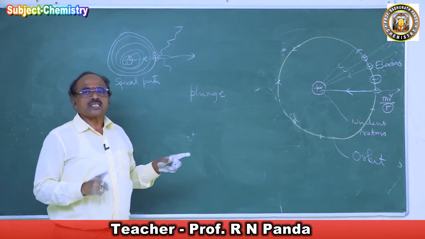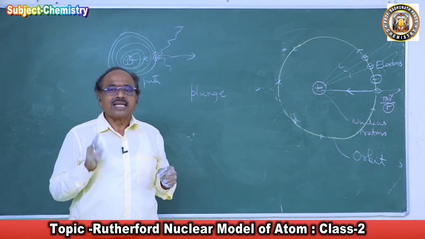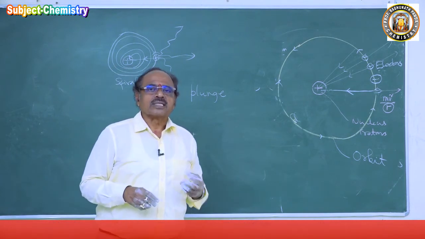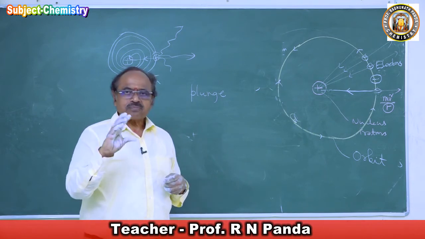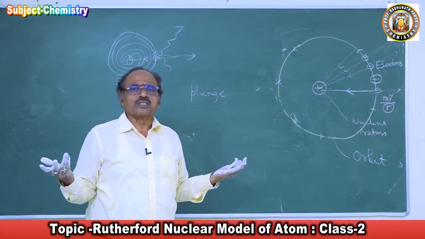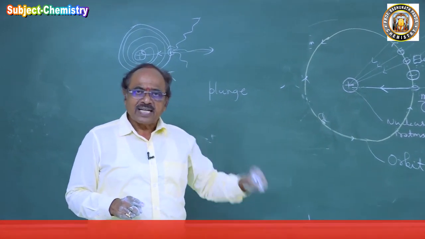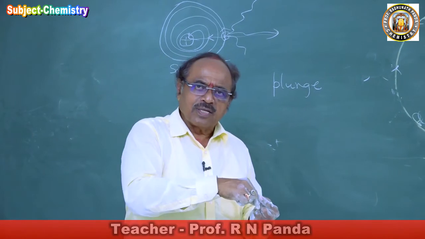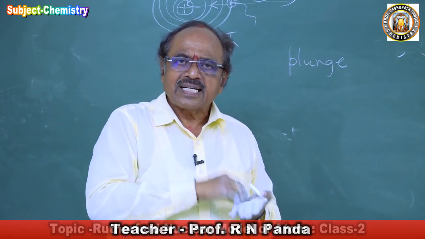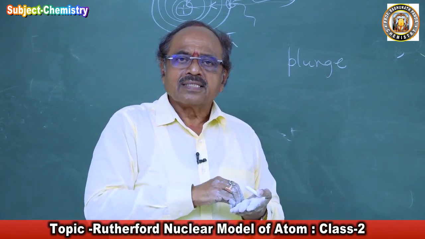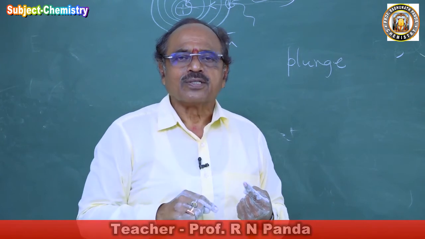So this is the objection raised. But then what happens? The electron never falls into the nucleus. The atom is stable. So if the Rutherford model of atom is correct, then the electron has to fall into the nucleus, but the electron is never falling into the nucleus.